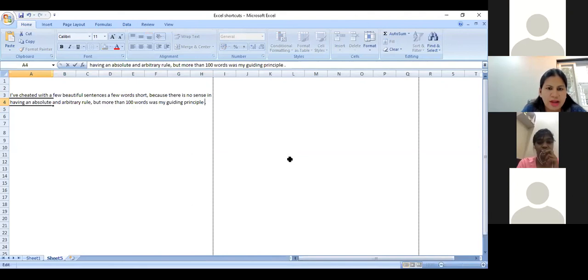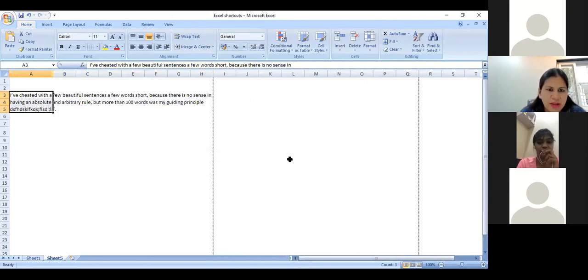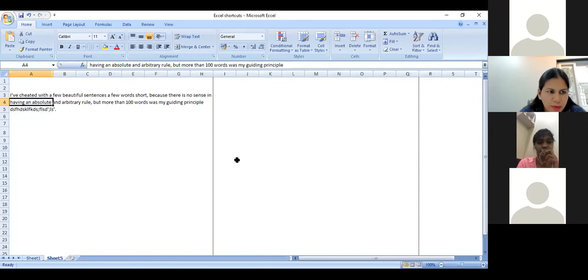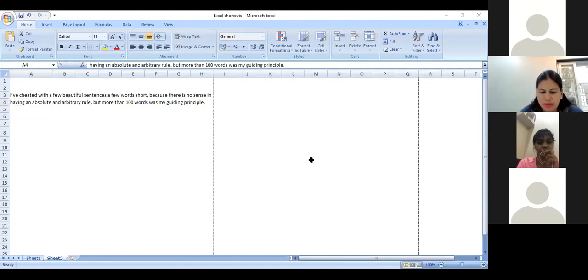However, if the data extends beyond that and I select only the 2 rows, it will automatically go to the 3rd row and say the text will extend below the selected range. I say okay, fine, and move ahead. So it appears in a specific format in the next row. Other than that, all of you can go through the other shortcut keys. I am mentioning my mail ID in the chat box. You can mail me and I can reply to your queries.